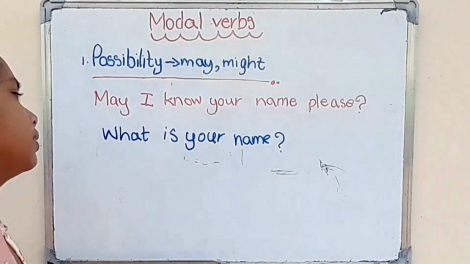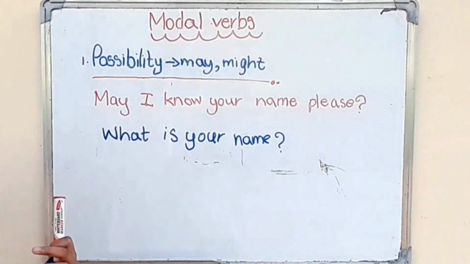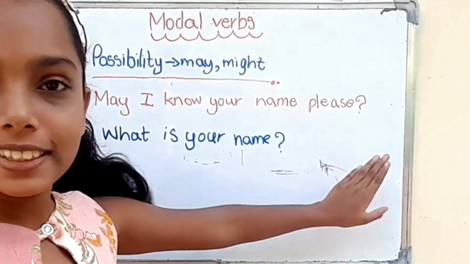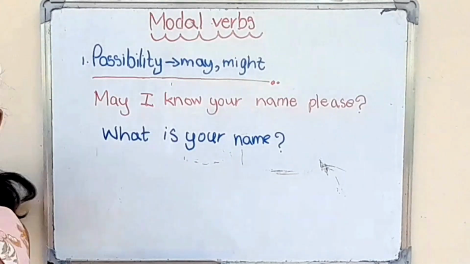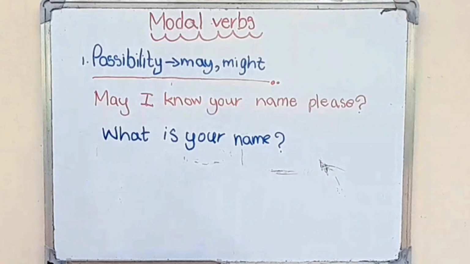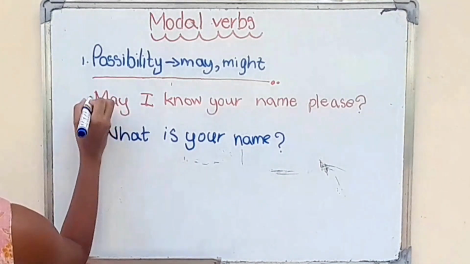What is your name? And may I know your name, please? Okay, what is a polite sentence? Yes, this, may I know your name, please, is polite. What is your name? It is not polite, no? This is a very polite sentence. Okay, this is very polite.